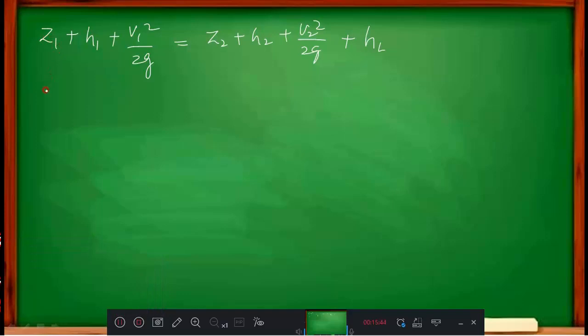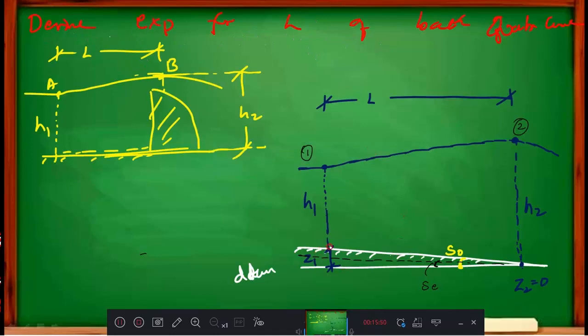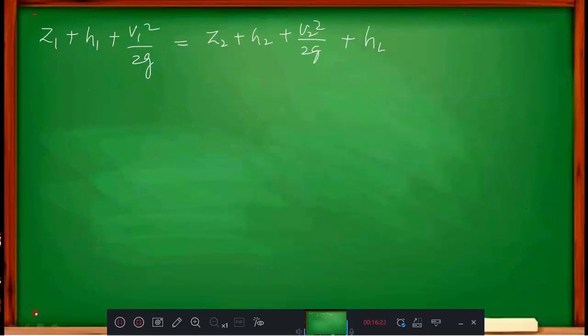Now Z1 is what? Z1 only. There is no doubt in this. Okay, there is a meaning for Z1. I will draw it. Look at here, this is nothing but Z1. If this is theta, then how do we write? R theta is equal to the arc length, Z1. But here instead of theta we have S0, and instead of R we have length L. Then how can you write Z1? Z1 is equal to S0 into L.